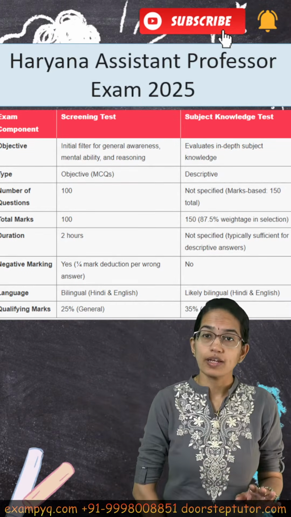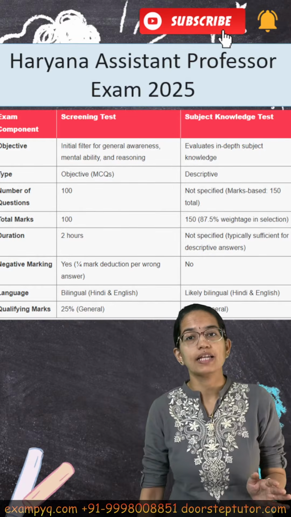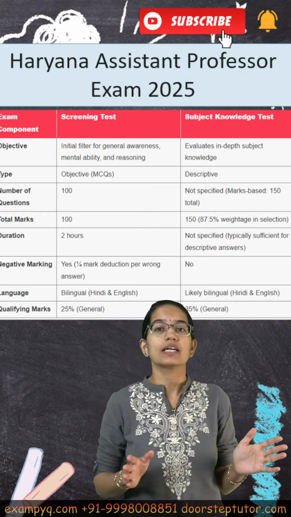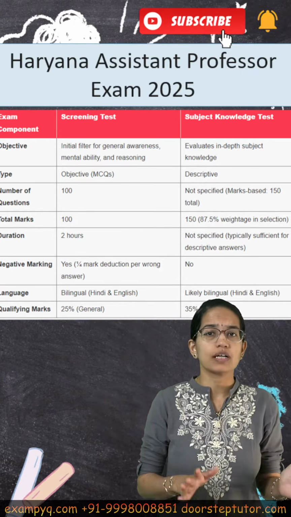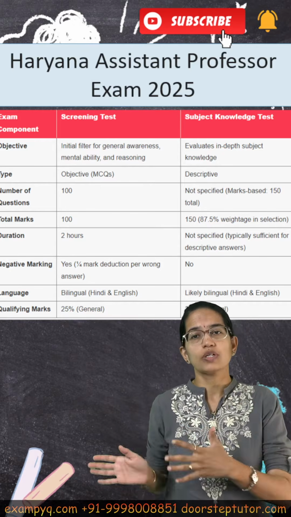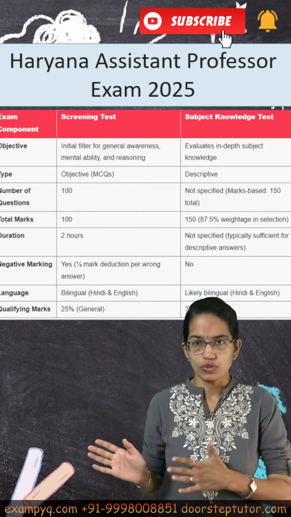Now, those who qualify this screening test would be eligible for the subject knowledge test, and this test would be in their respective domain. So, for example, a student from geography would appear in geography, a student from psychology in psychology, and so on and so forth.